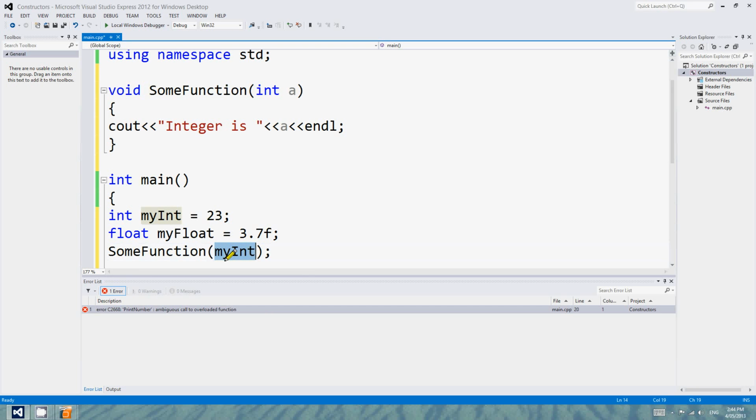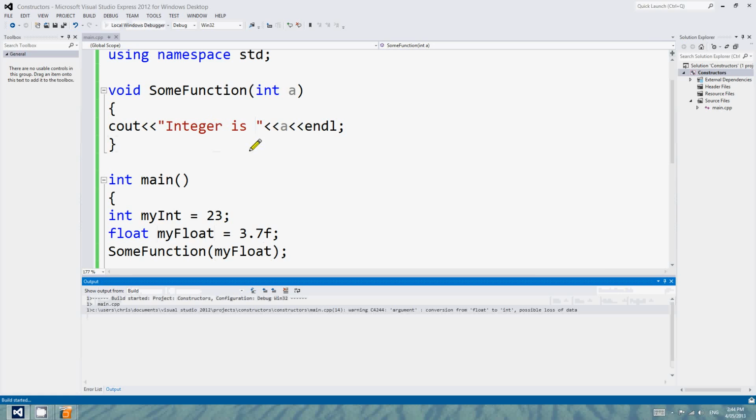There's not actually a version of SomeFunction that takes a floating point value, but C++ is clever enough. If I type in here myFloat, C++ is going to have a look and see that there's actually only one thing called SomeFunction, and it takes an integer, so it's going to go, well, you probably meant this one here, and it's actually going to transform my float into an integer and call this method just here. So let's have a play, because it does something interesting.